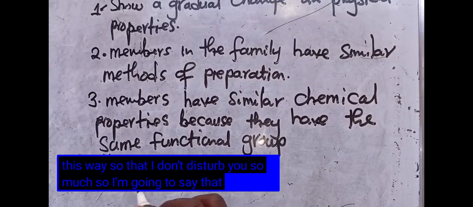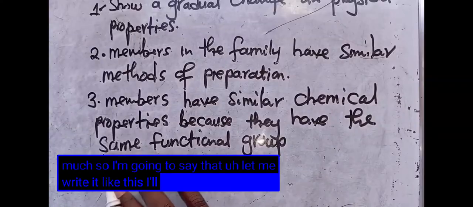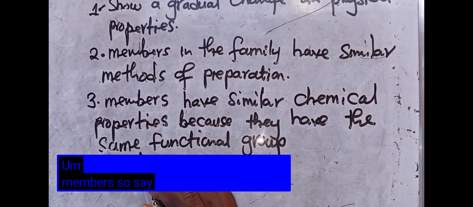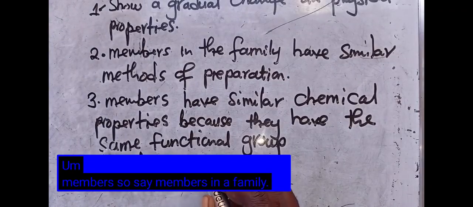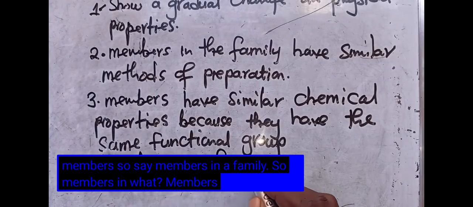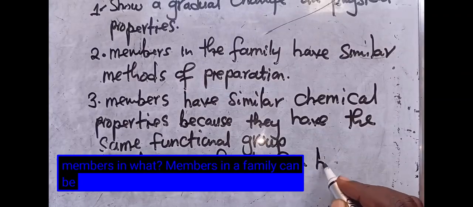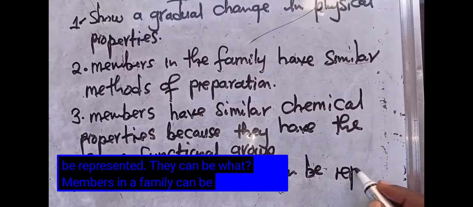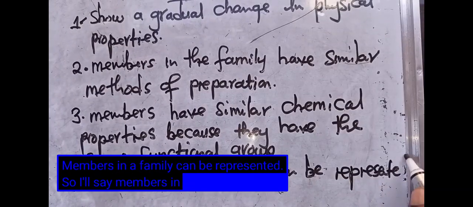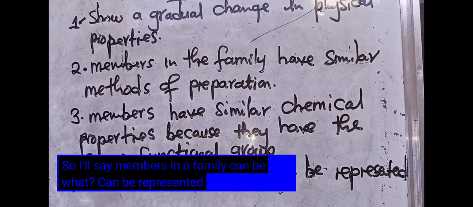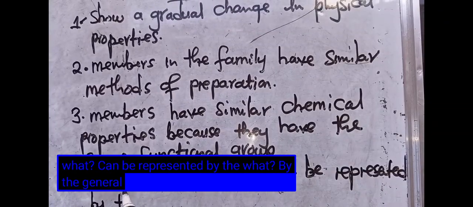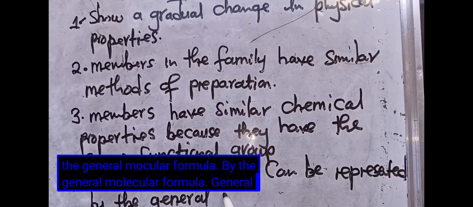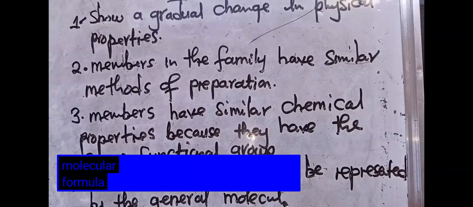I'll just say members in a family can be represented by the general molecular formula. General what? Molecular formula.